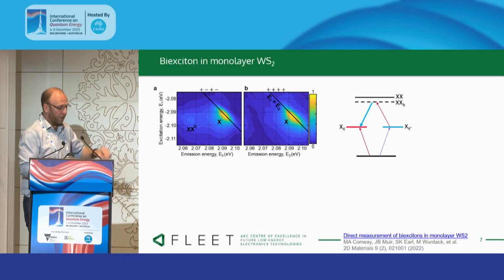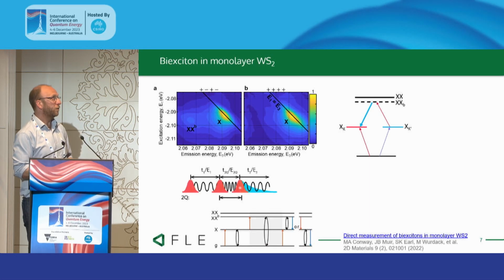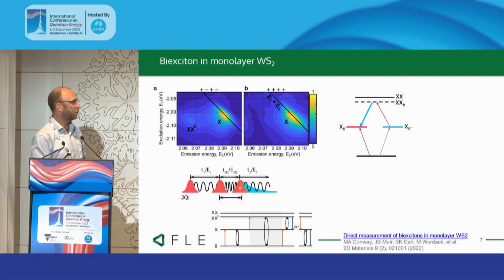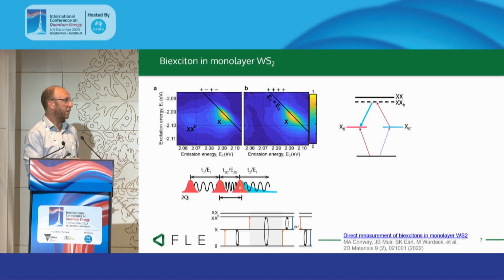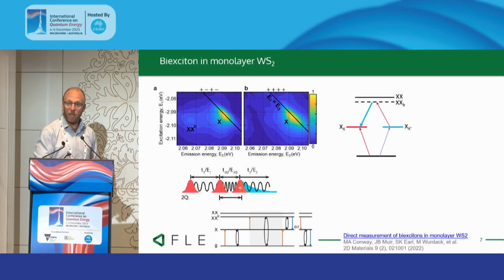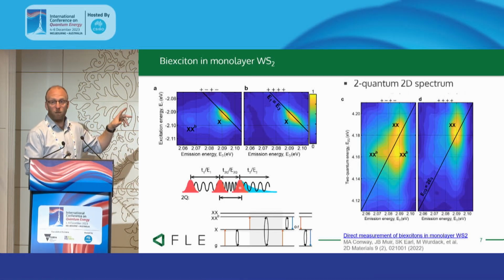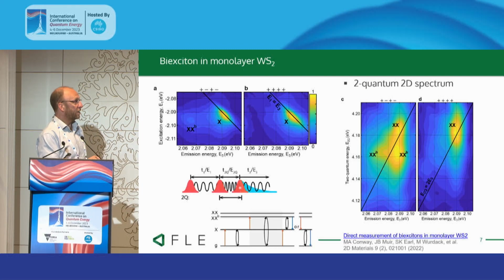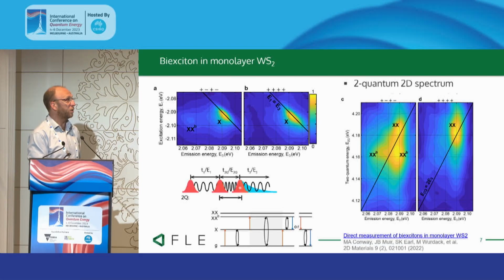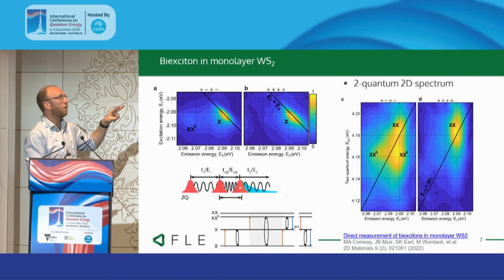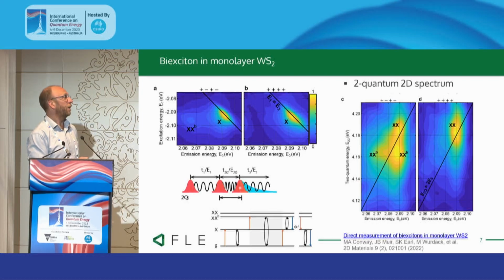There's still some ambiguity in these measurements, but one thing we can then do is change the ordering of our pulses. I won't go into too much detail, but basically with this pulse ordering, we can excite a coherent superposition between our ground state and our doubly excited state, or our bi-exciton state. That allows us to directly measure the bi-exciton. Again, playing around with the polarizations, you can see that with co-circularly polarized pulses we just have this unbound 2-exciton state, but if we alternate the helicity, then we get this bound 2-exciton state. So we're directly measuring the energy and the properties of that bi-exciton state.